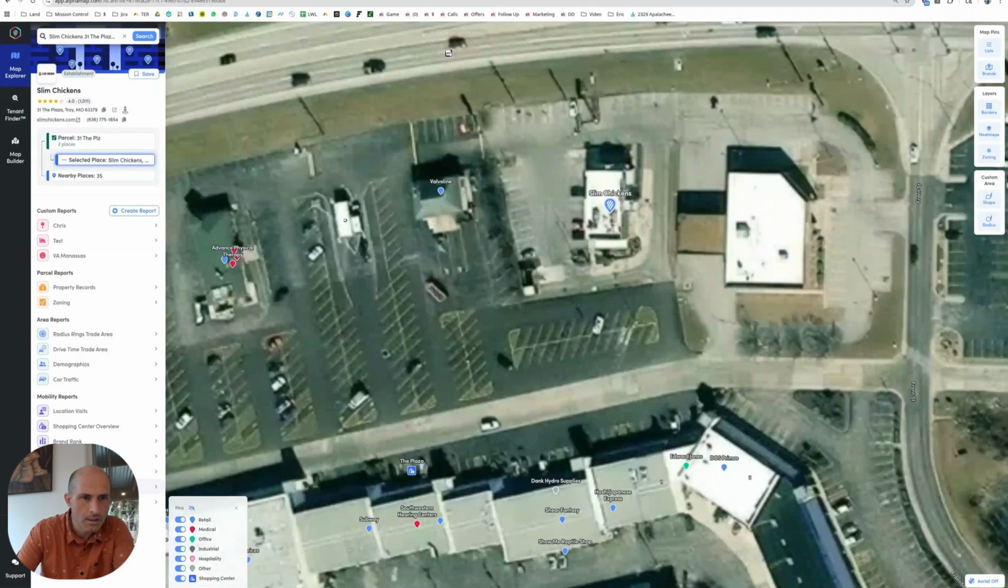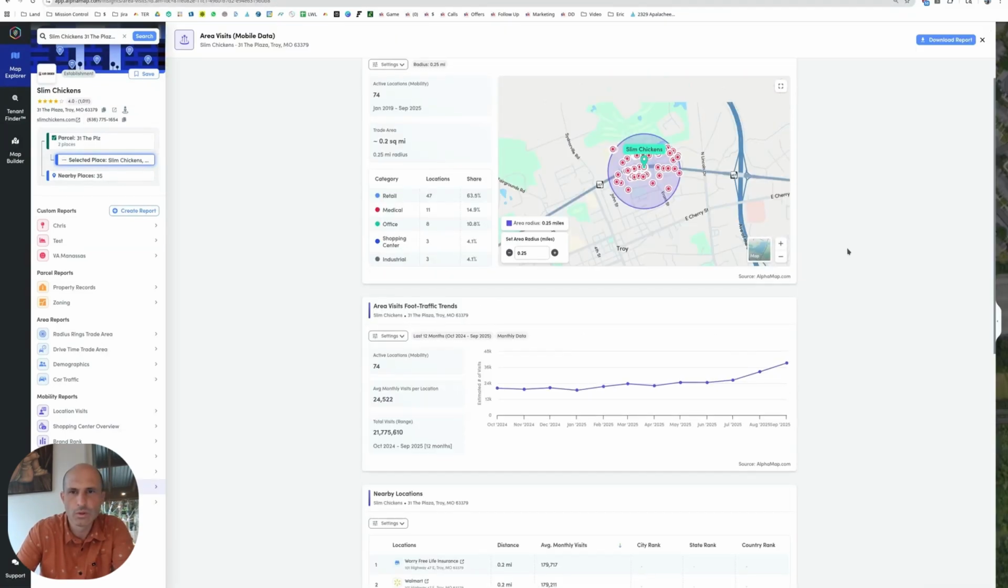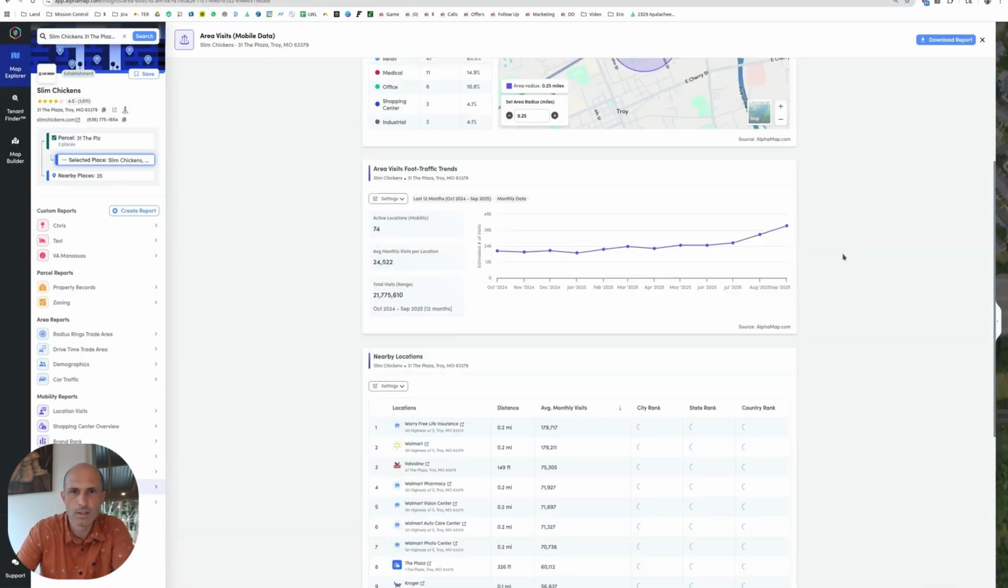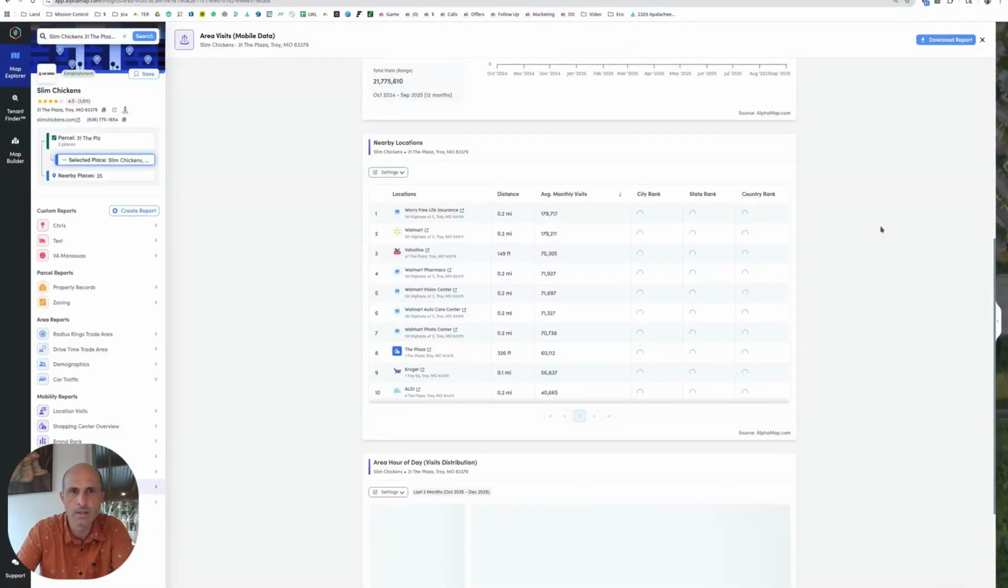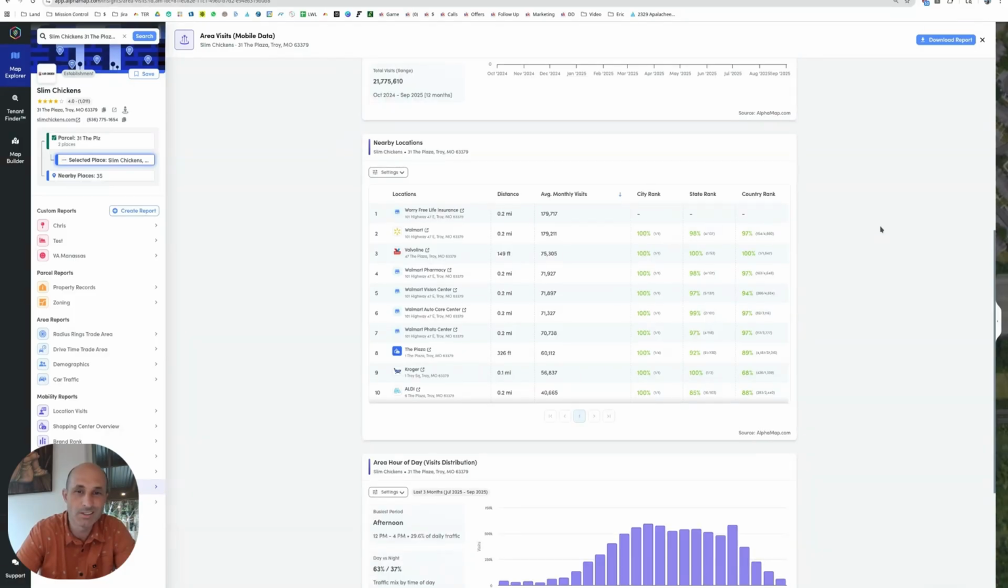Let's look at area visits. This will show us who is operating right in the area, and I got it set to a quarter mile right now. So a quarter mile, it's got that Walmart across the street. Oh, banging, look at that. So the Walmart across the street, 97 percentile Walmart, 179,000 customers a month going to that Walmart. So this area has customers pumping through it. This is one of the reasons why the Slim Chickens is off the charts and it's going great, because everybody else is. The Kroger, 56,000 people a month going to Kroger.